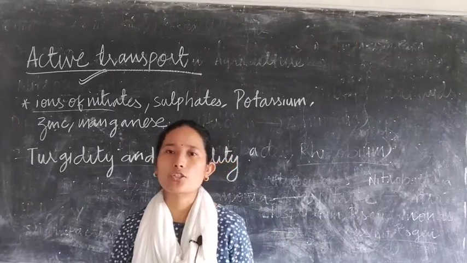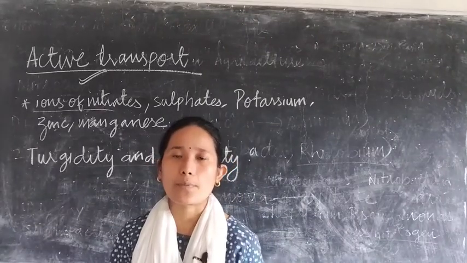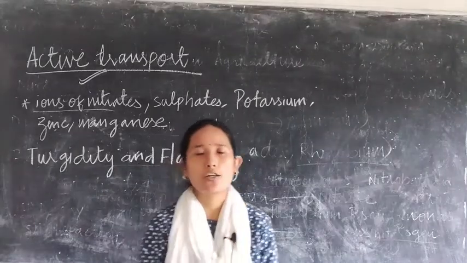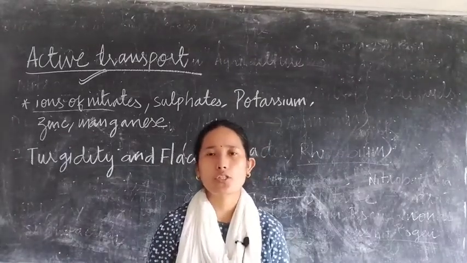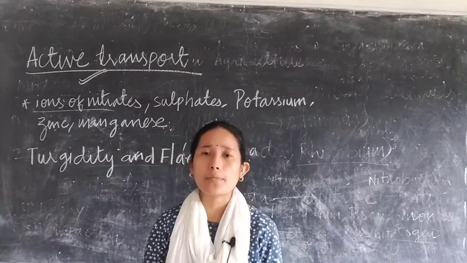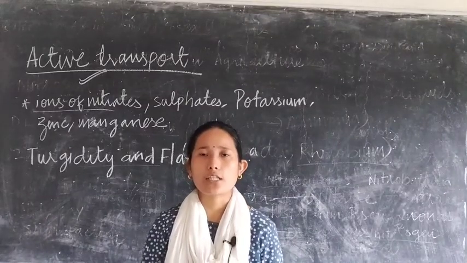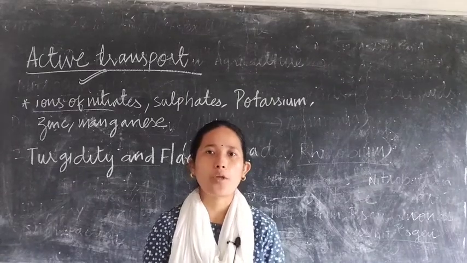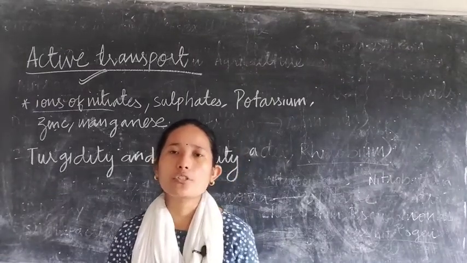Because the amount of solute inside the cell sap is already more, that means less water, so water from the soil will enter by the process of osmosis. In order to enable that, nature has made the solute content already more.